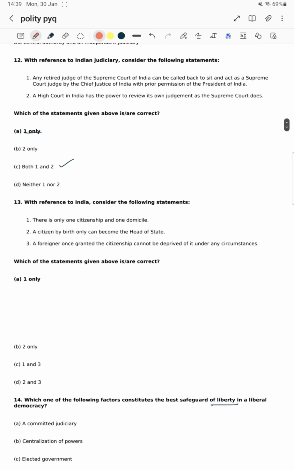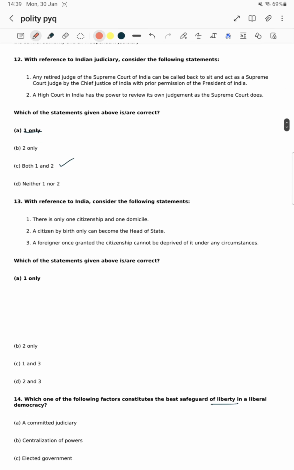Next, the 13th one. With reference to India, consider the following statements. Which of the statements given above is or are correct? There is only one citizenship and one domicile. Yes, right. A citizen by birth only can become head of the state. No, in India, a naturalized citizen can also become head of state. This asks about citizenship. A foreigner once granted citizenship cannot be deprived of it under any circumstance.